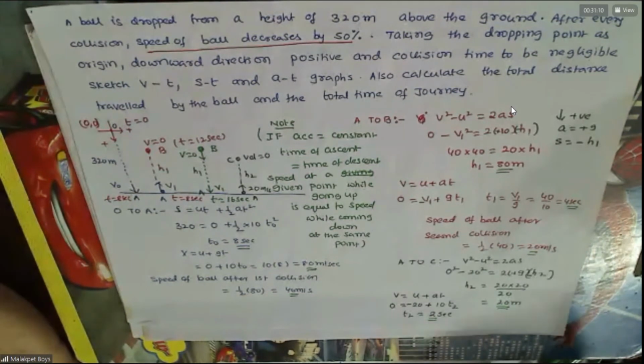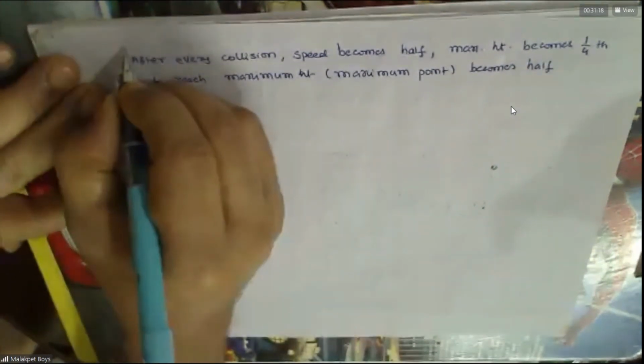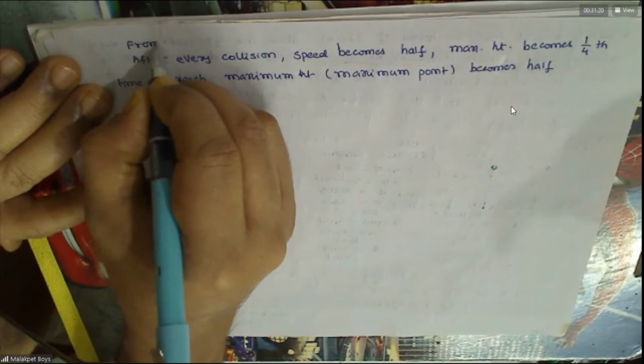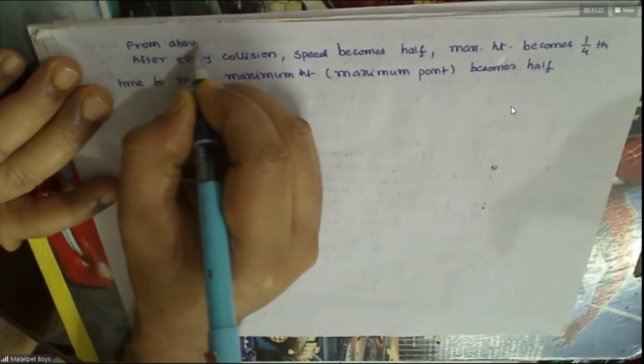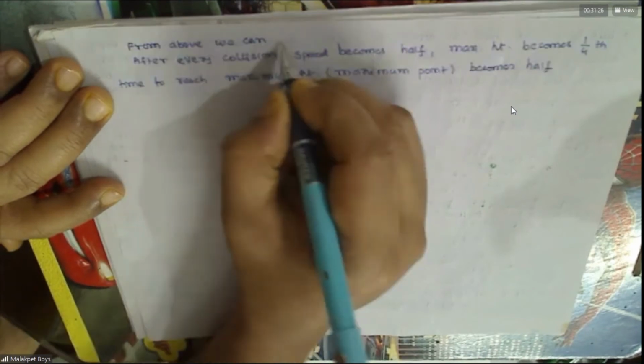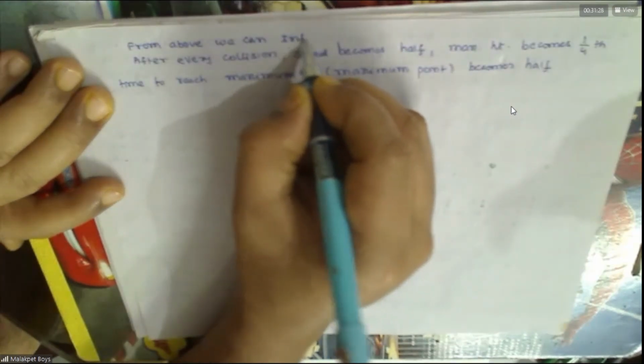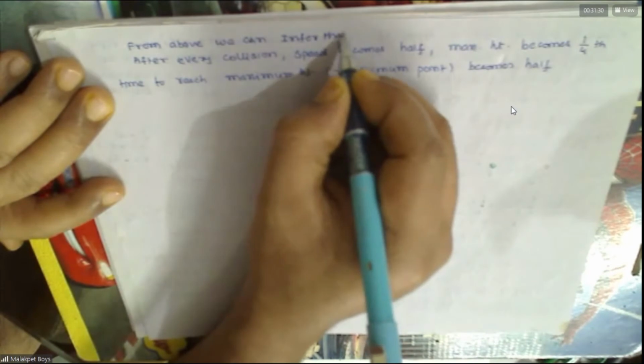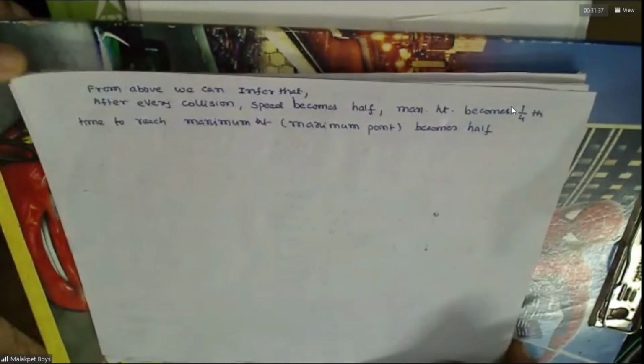From the above, we can observe these observations. We can infer that. Do you agree with this or not? Agree, sir.